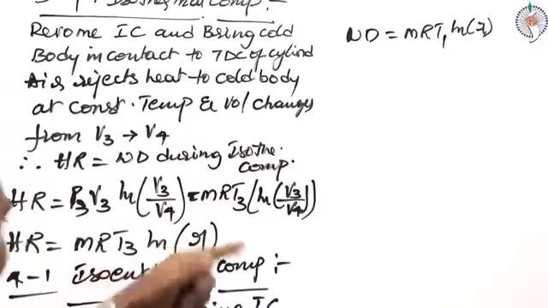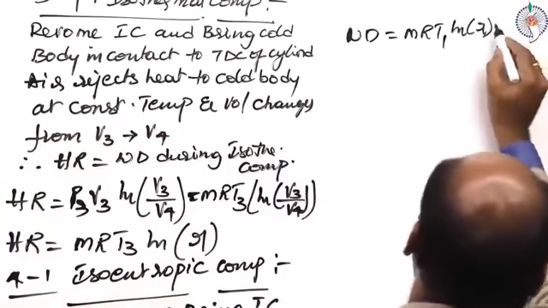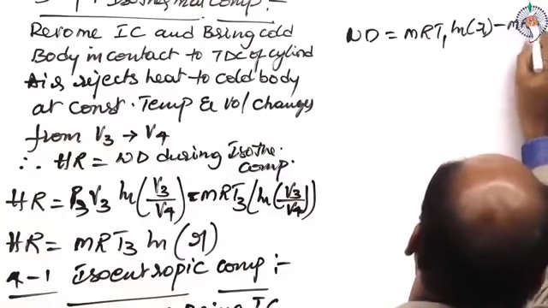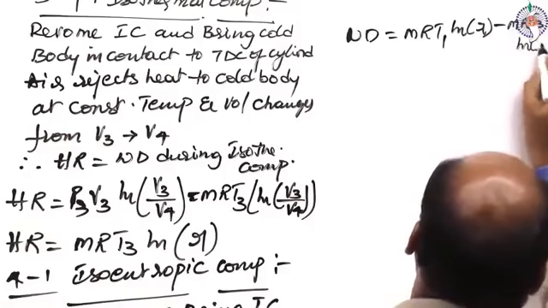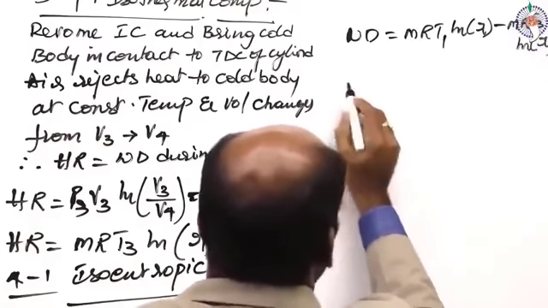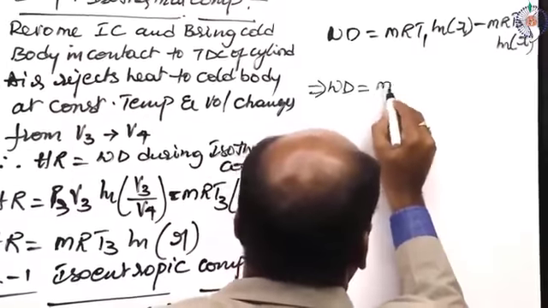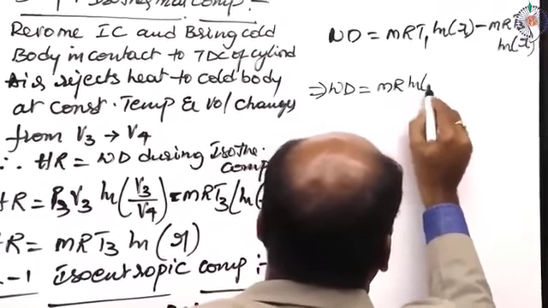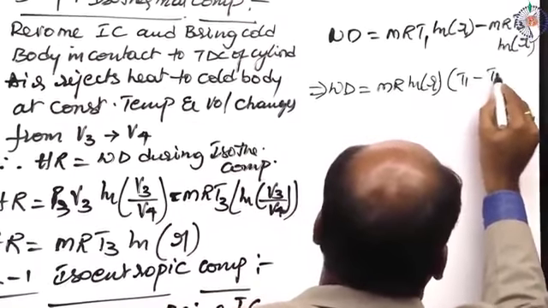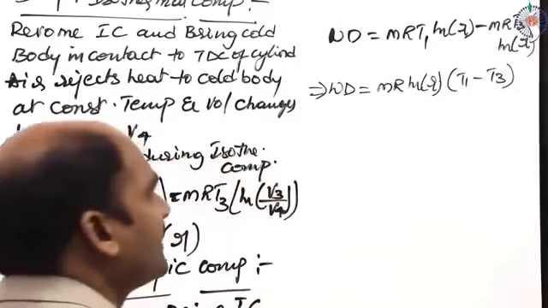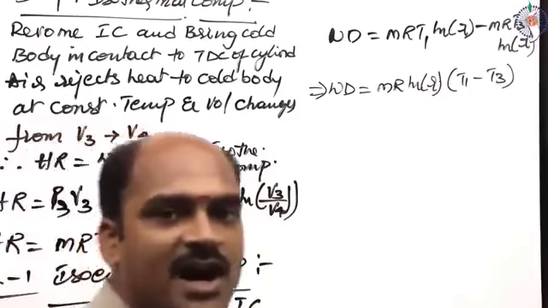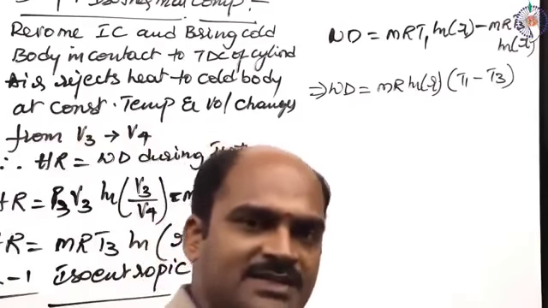This one, MRT3 ln of R. That implies work done is equal to MR ln of R multiplied by T1 minus T3.